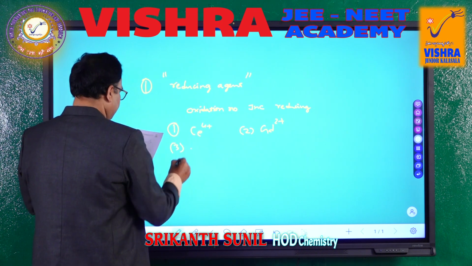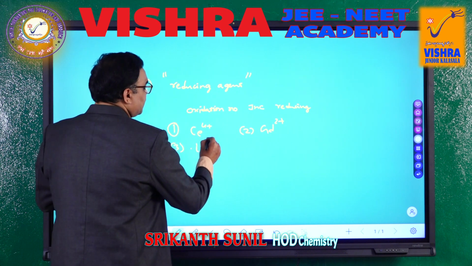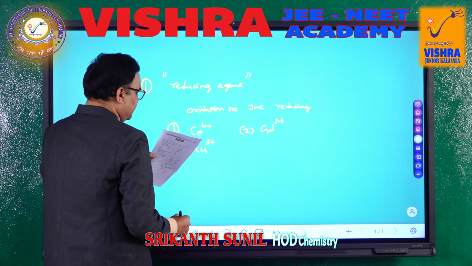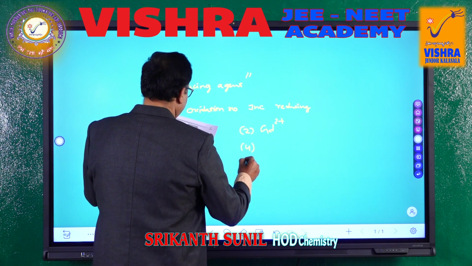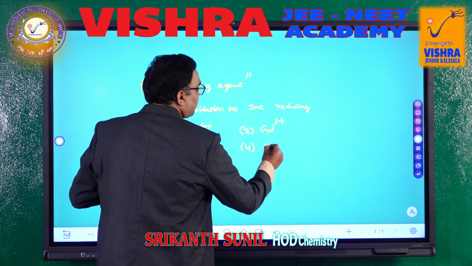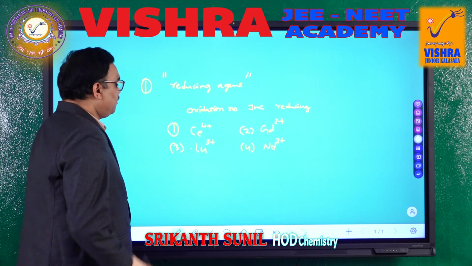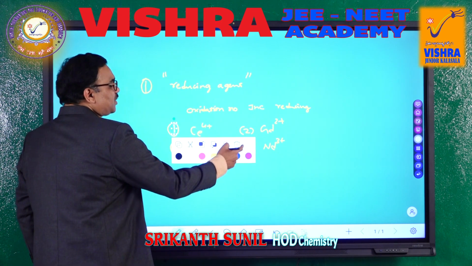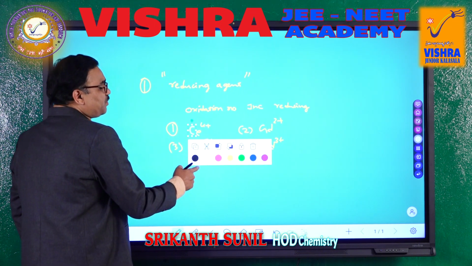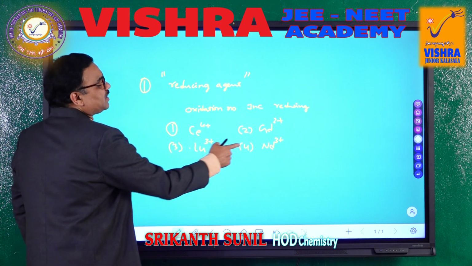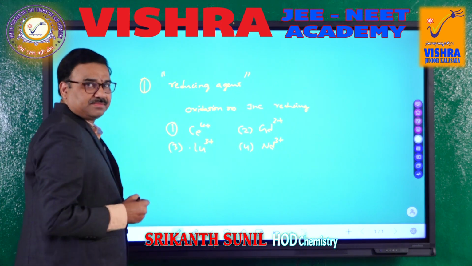Third one is promethium, which is also 3 plus, and Nd with 3 plus. See, first option, fourth option and third option, there is no possibility for these ions to increase their oxidation state.